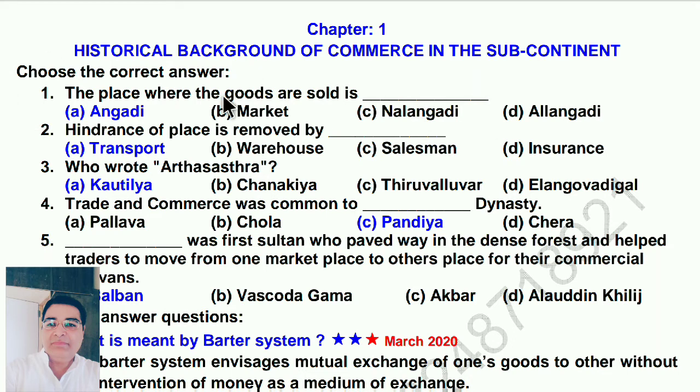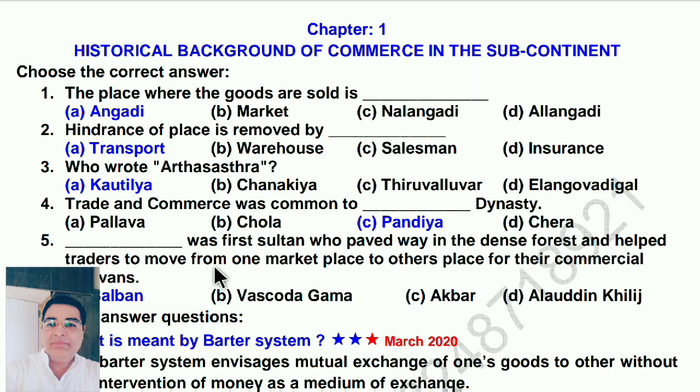Choose the correct answer. The place where the goods are sold is known as Angadi. Hindrance of place is removed by transport. Who wrote Arthashastra? Kautilya. Trade and commerce was common to the Chola dynasty and Pandya dynasty.